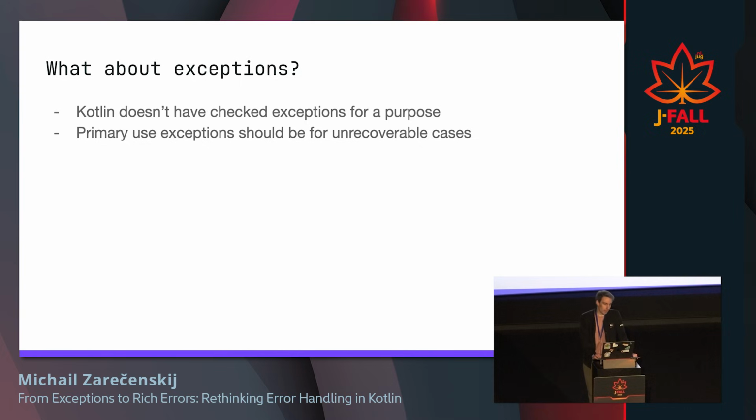Good. The next thing is that, as we discussed, Kotlin doesn't have checked exceptions on purpose, and their primary use should be for unrecoverable cases and non-local error handling. But sometimes when we deal with an API that uses exceptions, we would love to go from exceptions to errors as values.